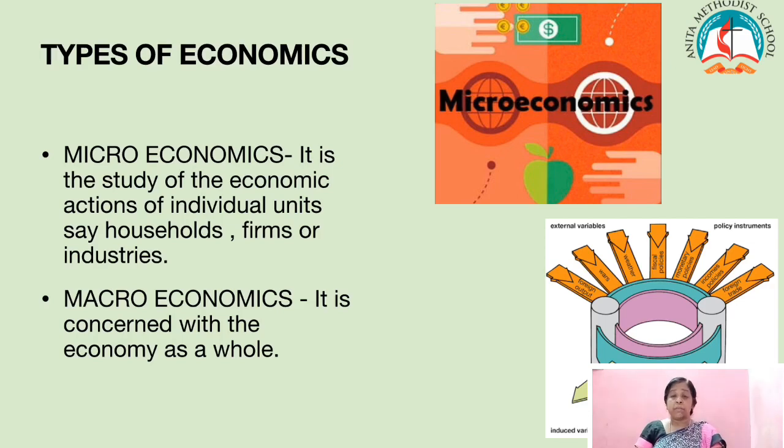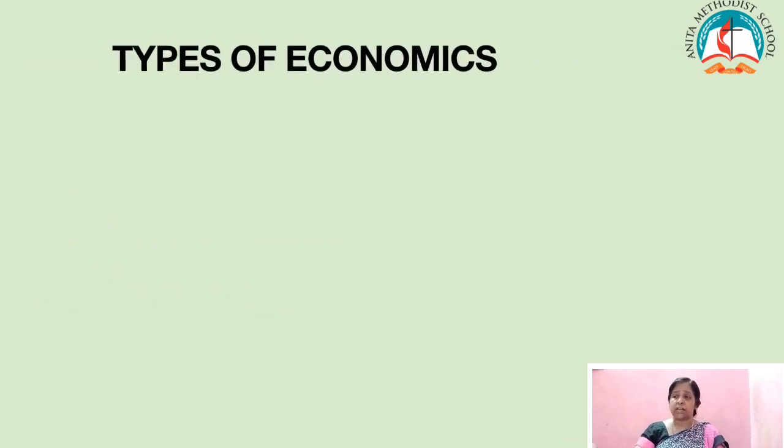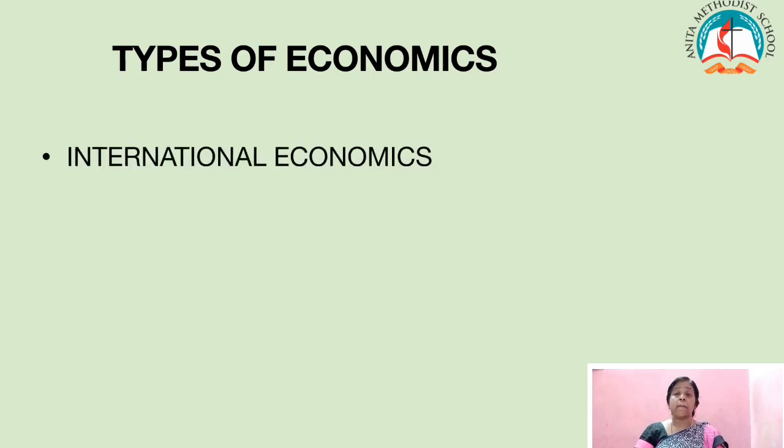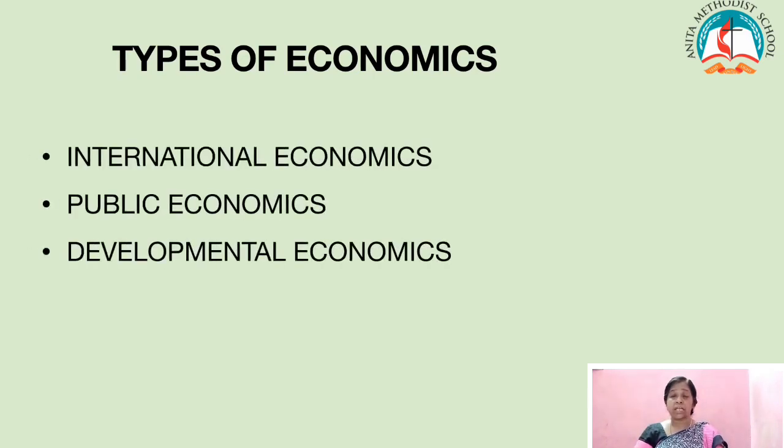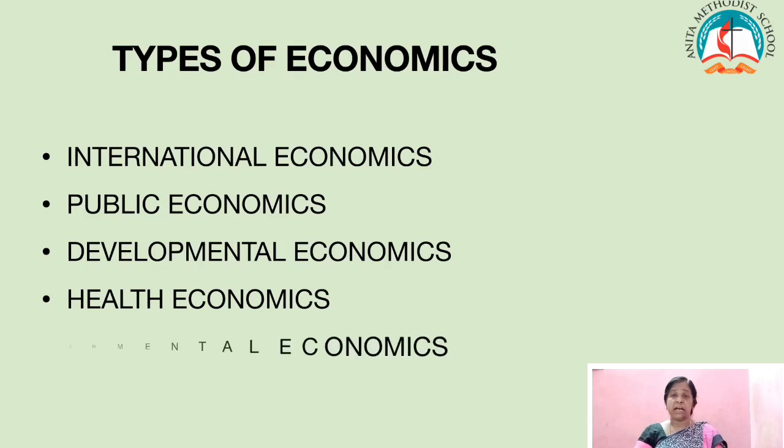Children, economics has been broadly classified into microeconomics and macroeconomics. Microeconomics is the study of the individual economic units, say household, firm, or industry. It deals with the problem of a single firm or industry. Whereas macroeconomics is the study of the economy as a whole. The main problems of the country are dealt with in macroeconomics. The problems are unemployment, inflation, production, output, etc. The other types of economics are international economics, public economics, developmental economics, health economics, and environmental economics.